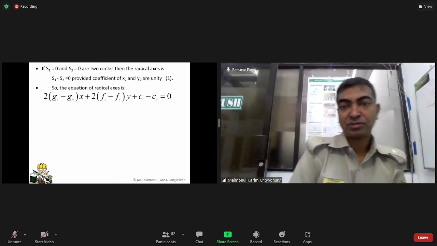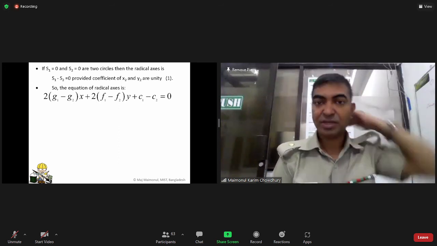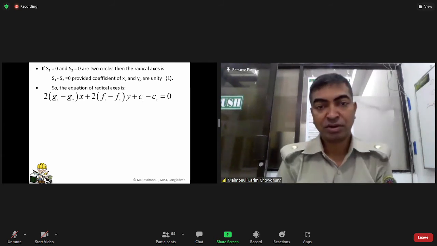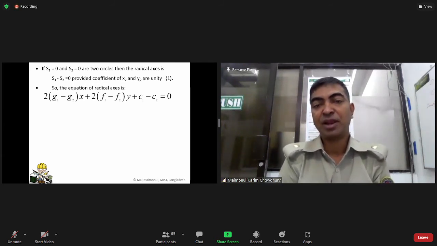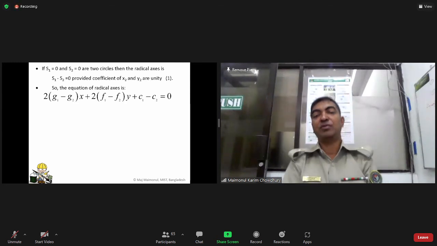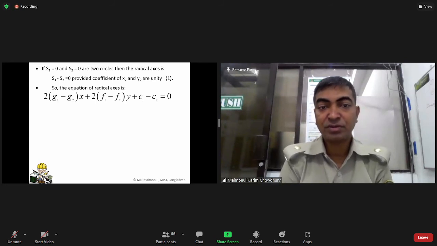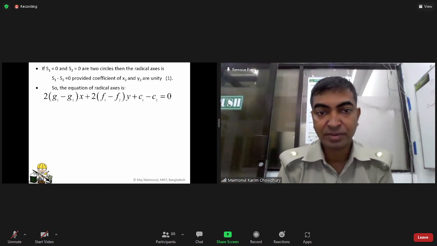For S1 = 0 and S2 = 0, the radical axis is S1 minus S2 = 0. It will easily give you a straight line, not any circle or second-degree equation, provided the coefficients of x² and y² are unity. Let me see in equation 1.